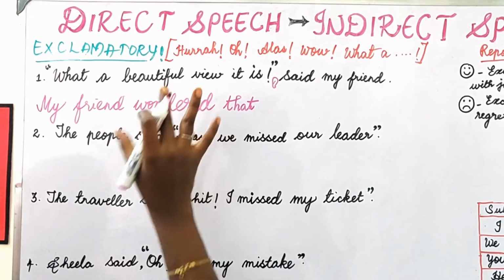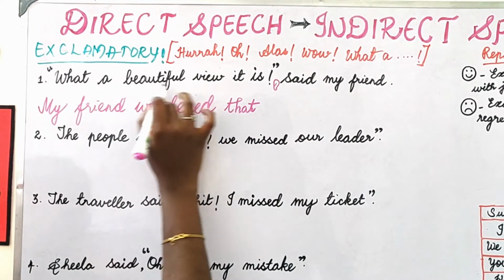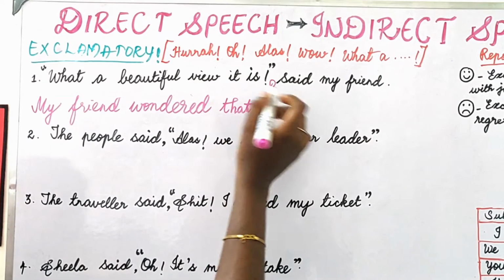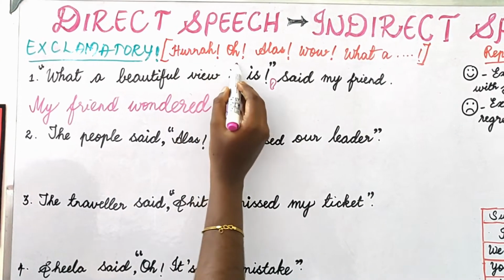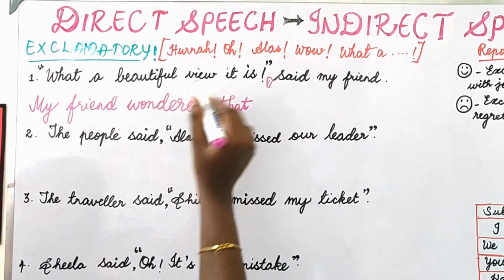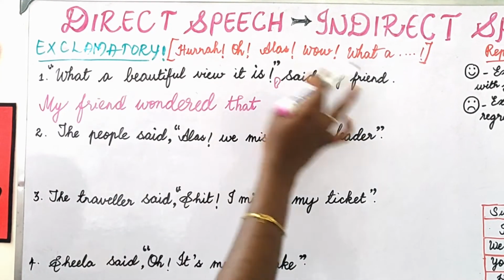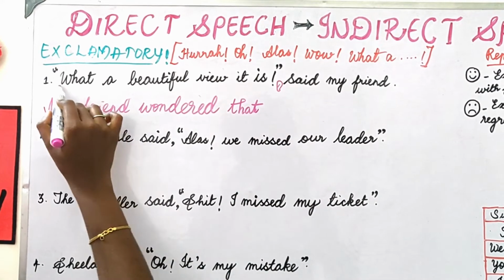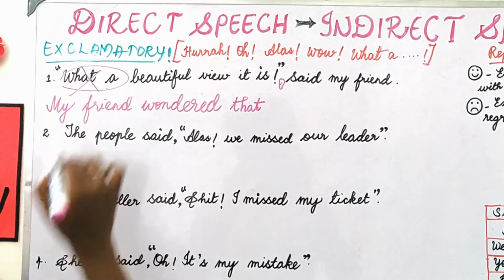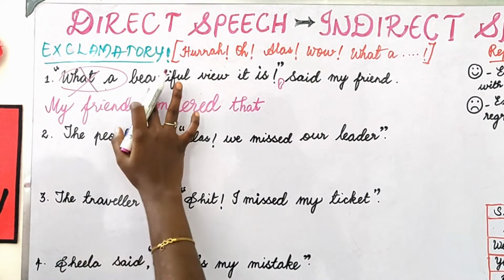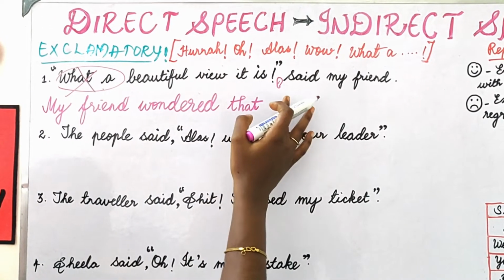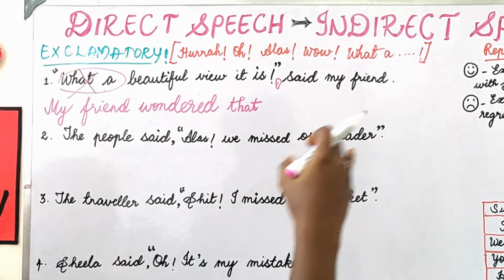Here only you should concentrate. What a beautiful view it is. So I told you these words, hooray, oh, alas, wow, what a. So these are exclamatory expressions. Whenever you come across such expressions, omit that. So what a, omit that. Then what's the remaining? Beautiful view it is. So place it forward, that's it.